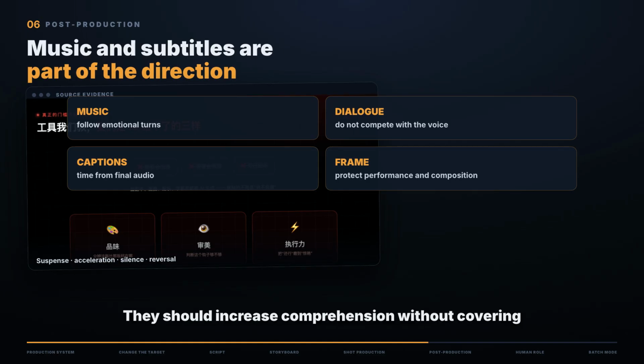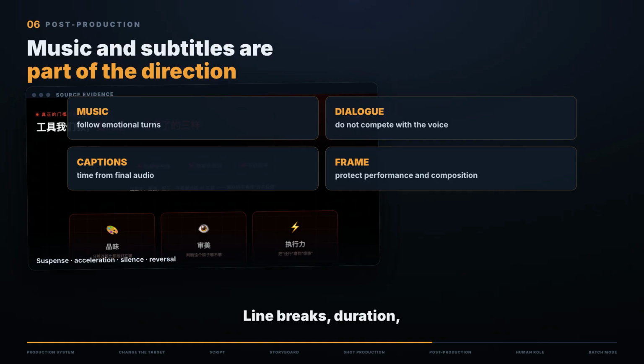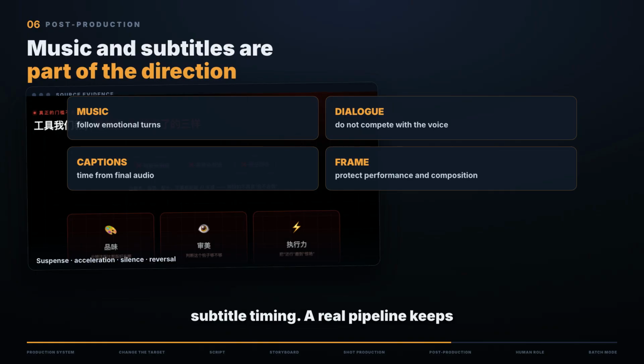They should increase comprehension without covering the performance or composition. Line breaks, duration, emphasized words, and safe areas should be determined from the final voice and picture. Copying the script into a template is not enough. This is another reason the 5 stages must remain connected. A late change to a scene can alter the music cue and subtitle timing. A real pipeline keeps those dependencies visible.